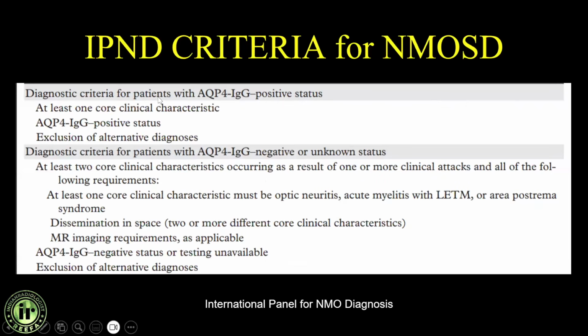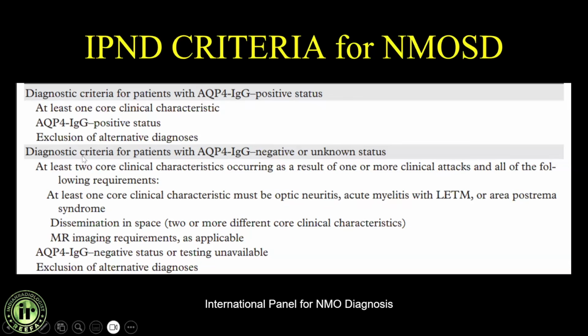The diagnostic criteria for aquaporin 4 IgG positive cases are different from those that are IgG negative. We need not remember everything, but whenever you have a case pertaining to this spectrum, it will be good practice to refer to these criteria and give your recommendations for what further has to be done in these cases.